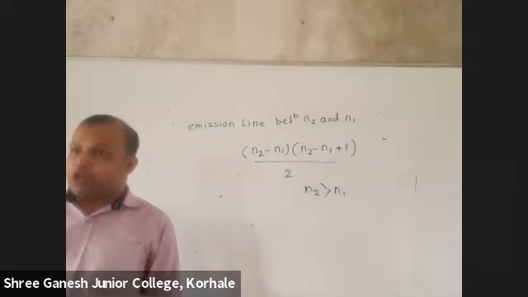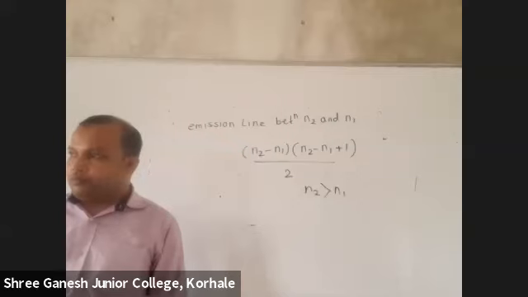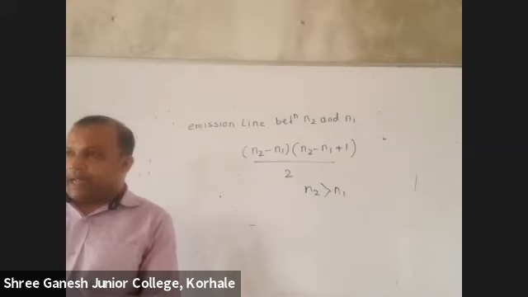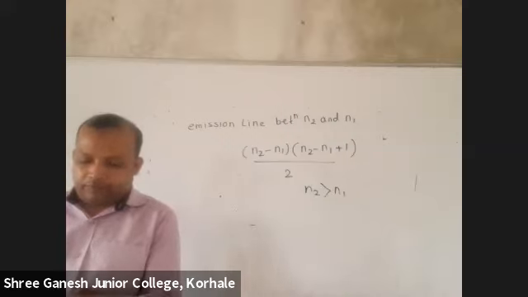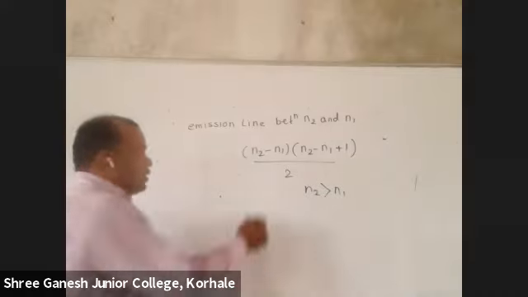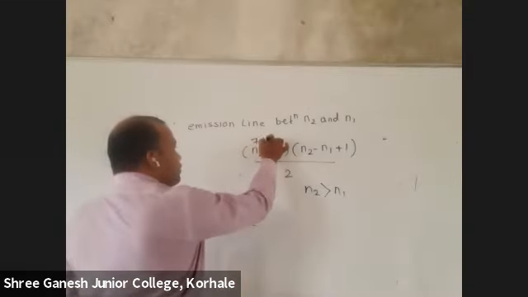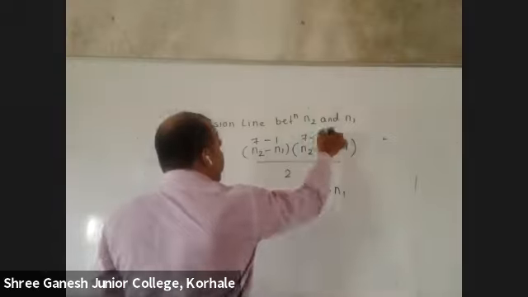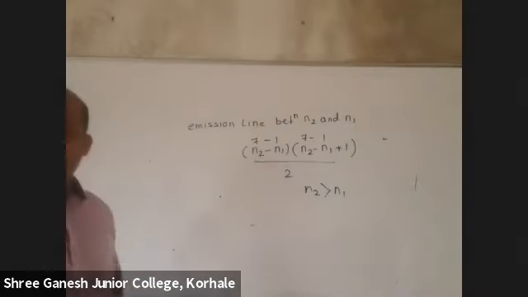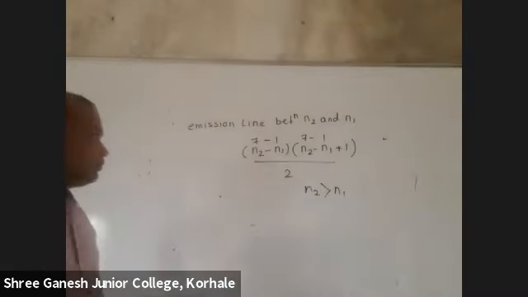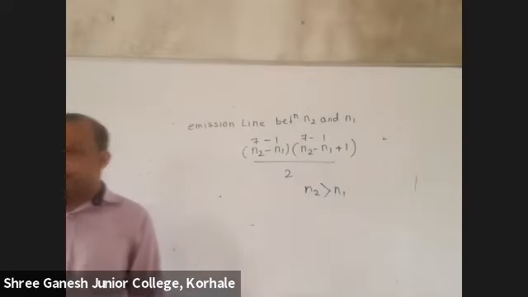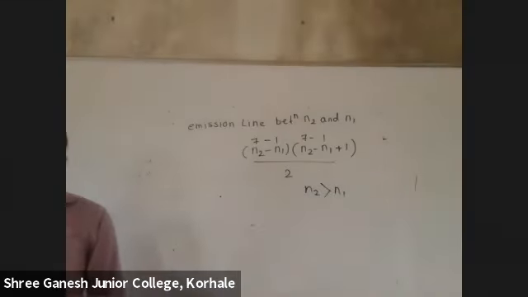42 divided by 2, that is 21 lines are possible. Because this will be 7 to 1, I said, no? So this will be 7 minus 1, that is 6, plus 1, 7. Yes, 42 divided by 2, 21. 21 lines are possible. Got it?